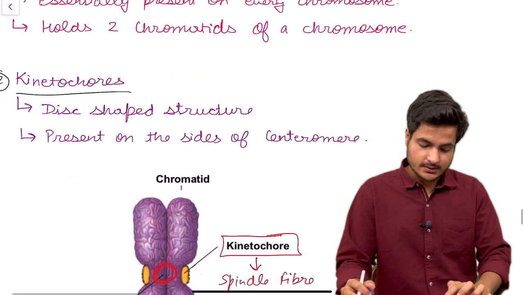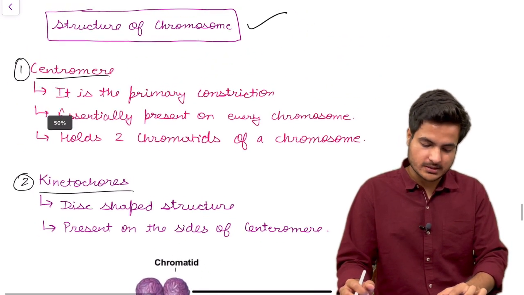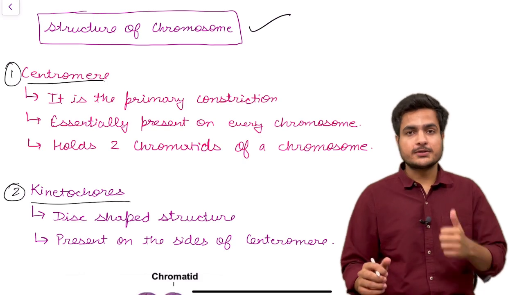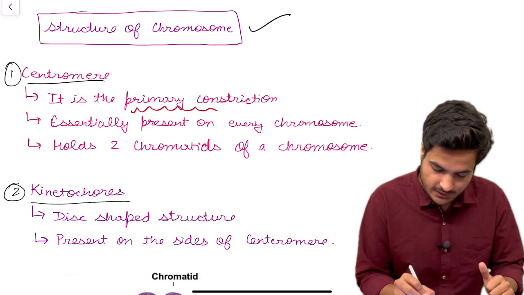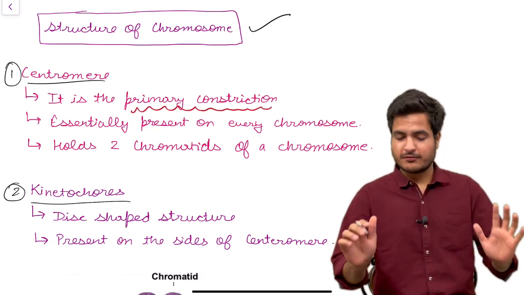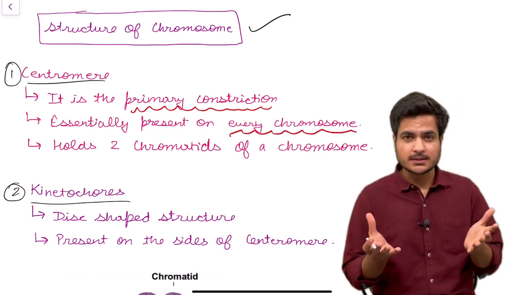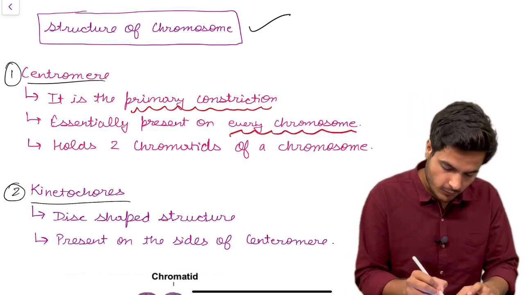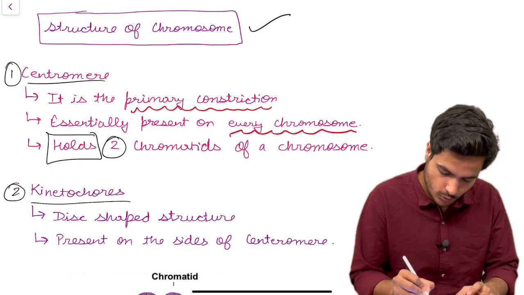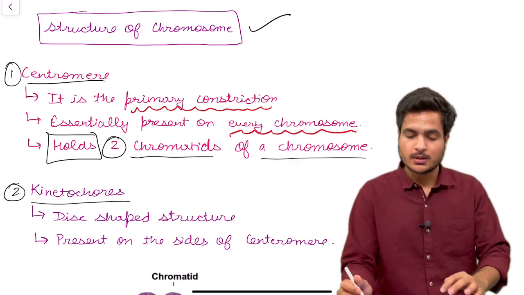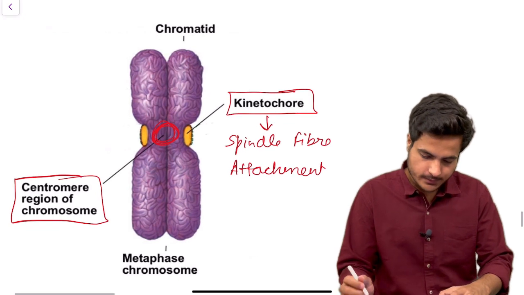So let's learn the important facts about centromeres. First of all, it is called the primary constriction and it is present in every chromosome. So what is the function of this primary constriction? It has a role of holding the two chromatids of the chromosome. So what do you mean by chromatid?